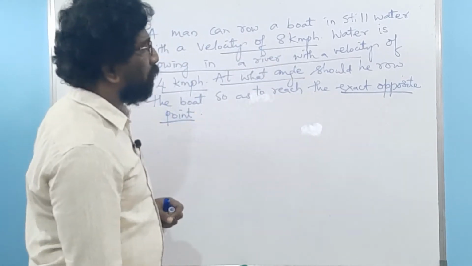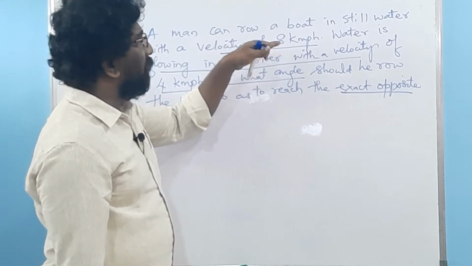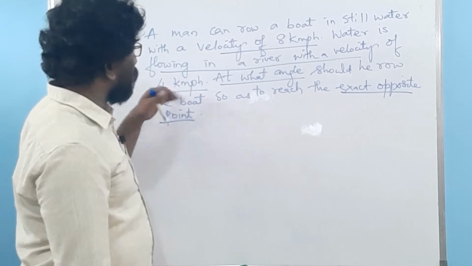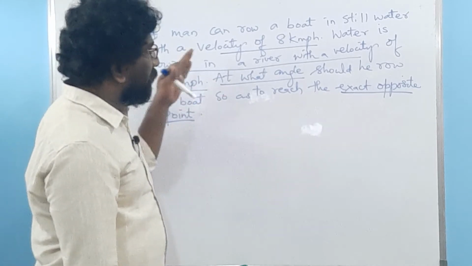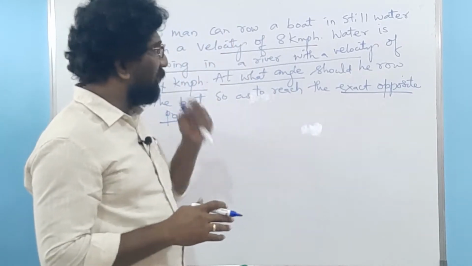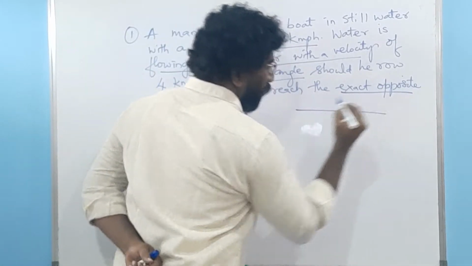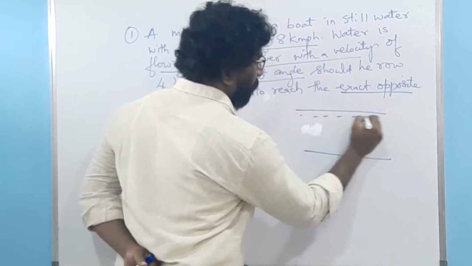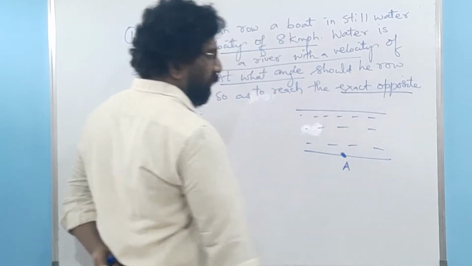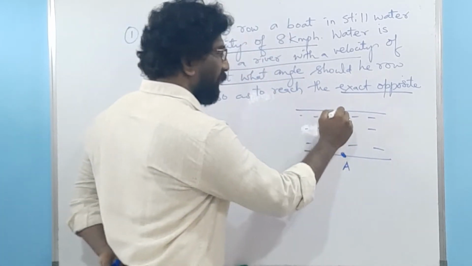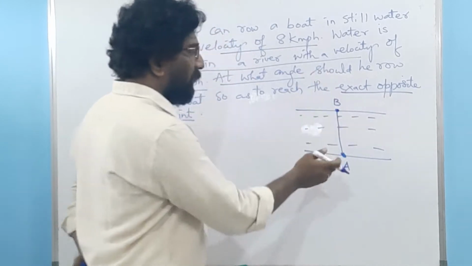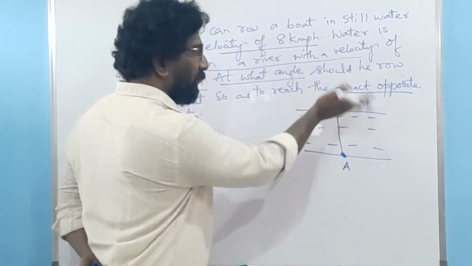So these are the very important points. The boat is traveling at a velocity of 8 kilometers per hour and the water in the river is flowing at a velocity of 4 kilometers per hour, and the intention of the man is to travel exactly opposite to the point from where he started. If this is the river flowing here, and the man has started from this point A, he has to reach the exactly opposite point. Let the opposite point of A be point B, on the other bank of the river.